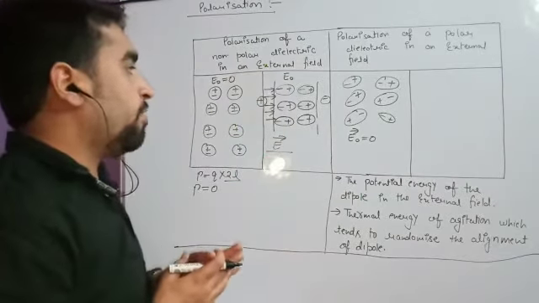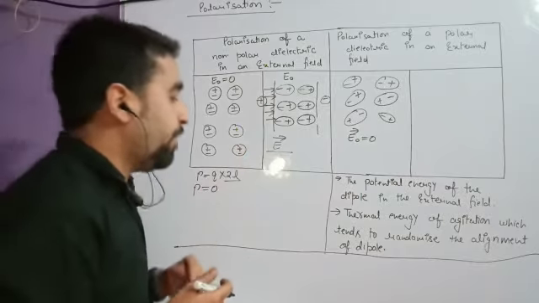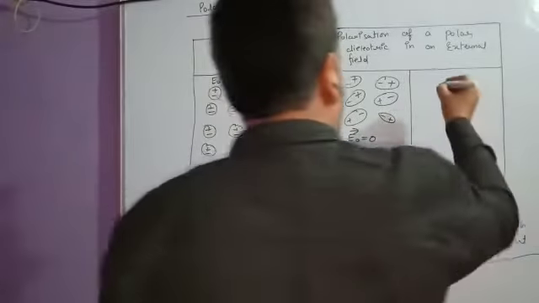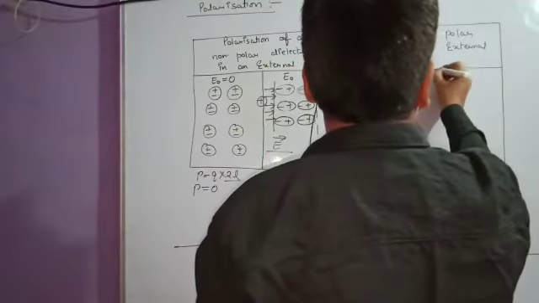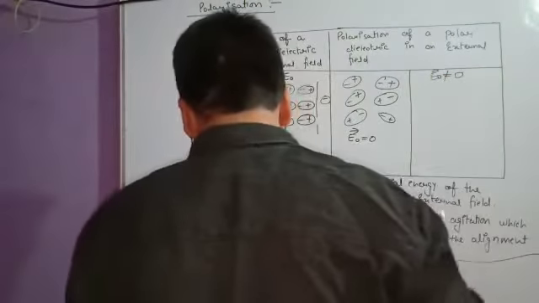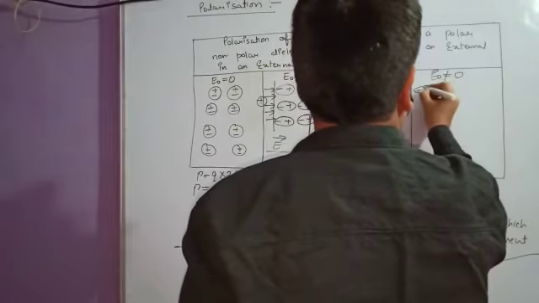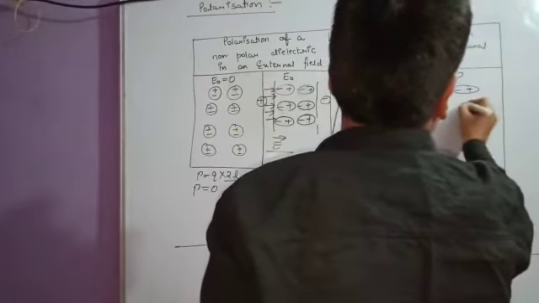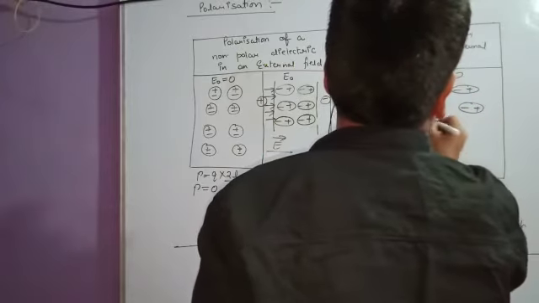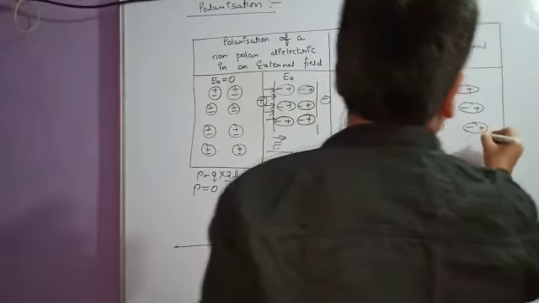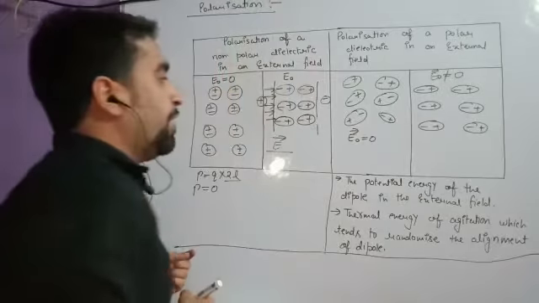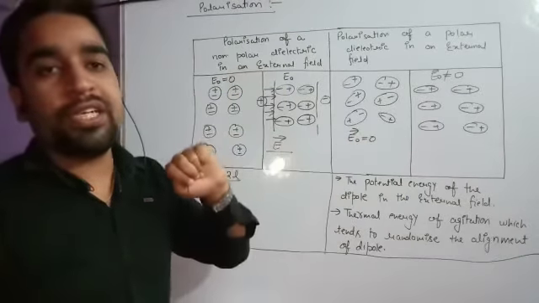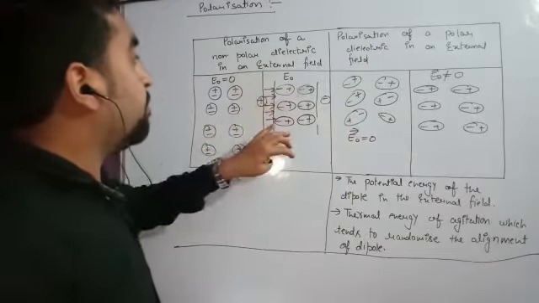Now what will happen when we apply the external field? So when you apply the external field, E naught is not equal to 0 now. So what is the condition going to be? They will align and acquire a permanent dipole moment. Just in a similar way, this is how they will be oriented. So they will show the dipole moment in a particular direction.